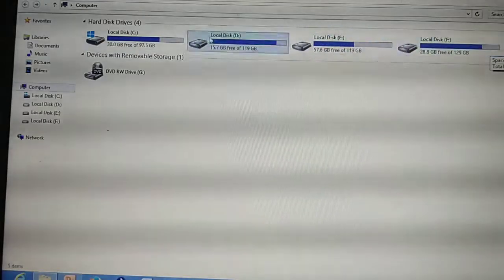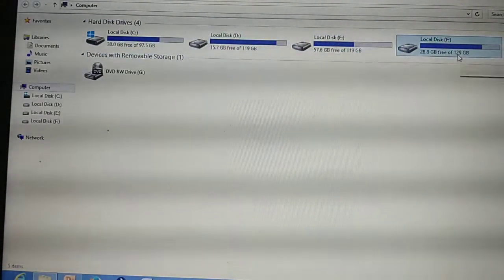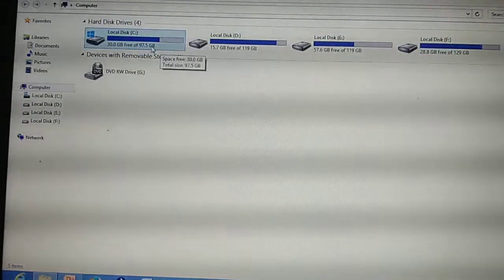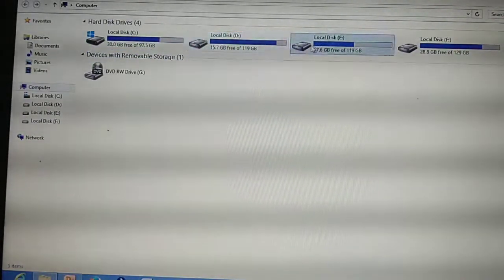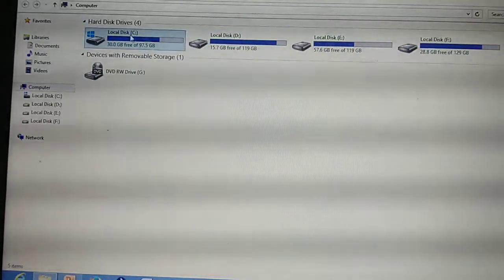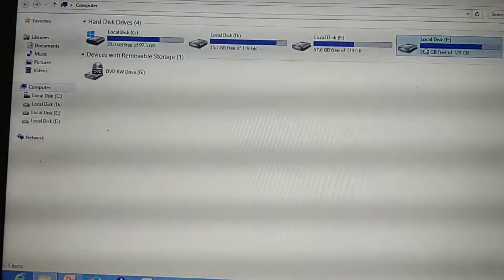Based on the capacity of the hard disk, it will be divided into 2 or 3 or 4. For example, the first drive is 97.5 GB, the second one 119. This is based on my system's hard disk. Likewise, based on your system's hard disk, it will be partitioned into 2 or 3 or 4 or 5. Understand? This is called the hard drive.